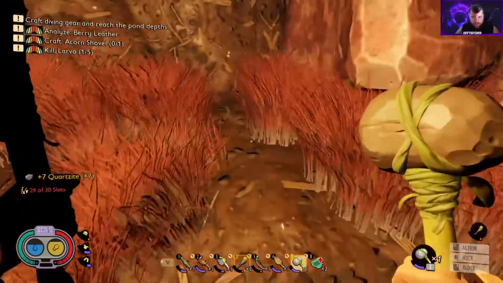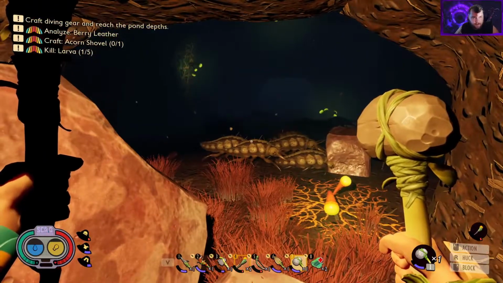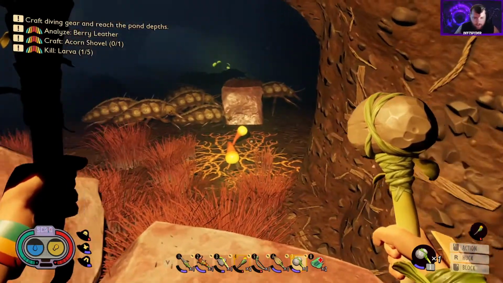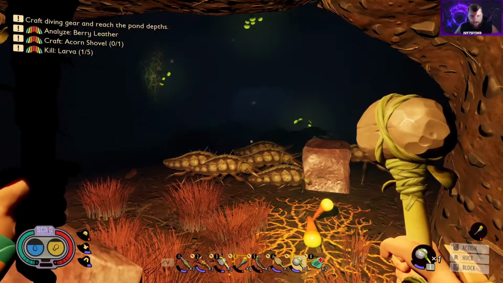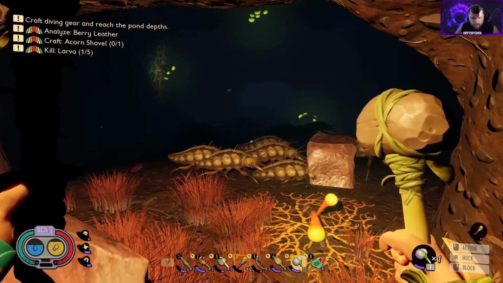But we're pretty much out of inventory space, so I don't want to do too much. Yeah, so this is like a huge larva nest. I do need to kill 4 more of these, so I'll probably do that. And then I think we're going to end the video here. I think it's getting a little bit lengthy at this point. And we'll call it good, and I'll keep heading back.